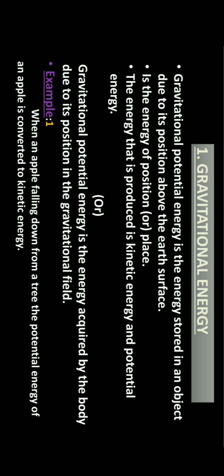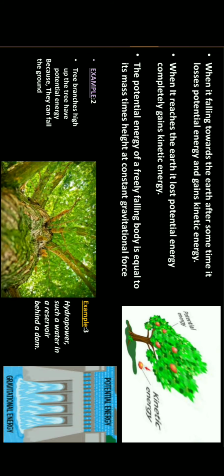Next, gravitational energy. Gravitational potential energy is the energy stored in an object due to its position above the earth's surface. It is the energy of position or place. The energy that is produced is kinetic energy and potential energy. First, we raise an object above the earth's surface. This body possesses gravitational potential energy.